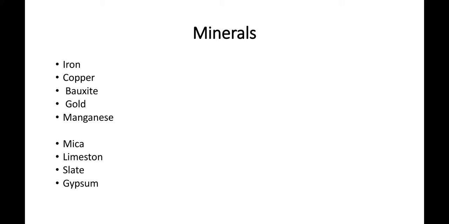non-metallic. For example, mica, limestone, slate and gypsum. First of all, mica. Mica is used in electric components and also in paint industries. Next one is limestone. It is a raw material of cement and concrete.